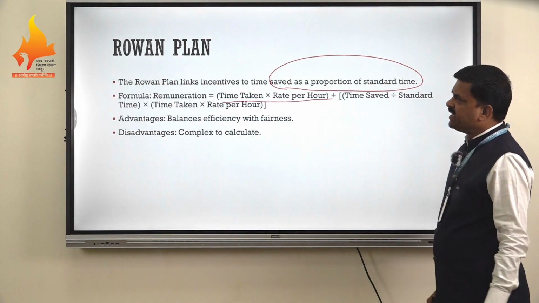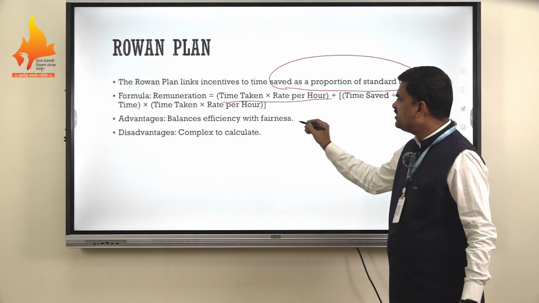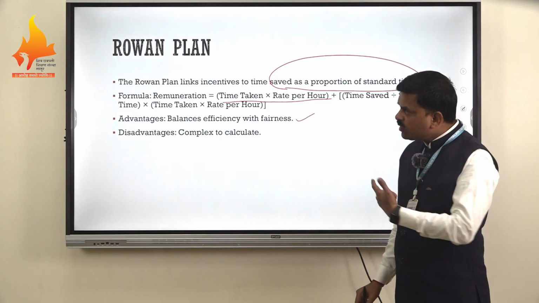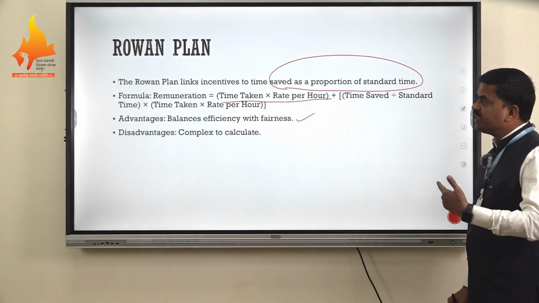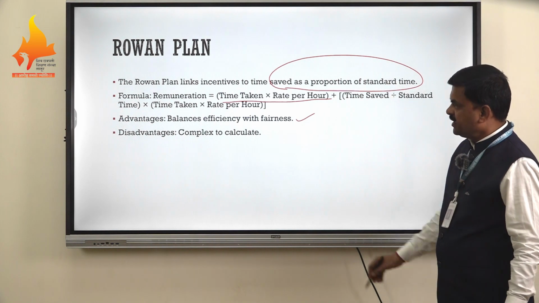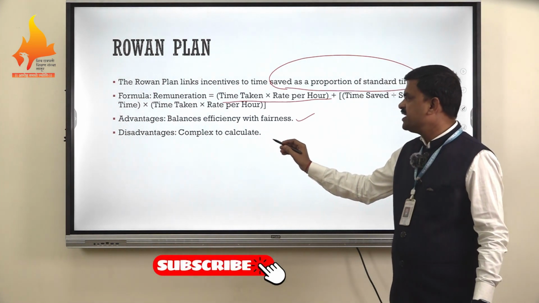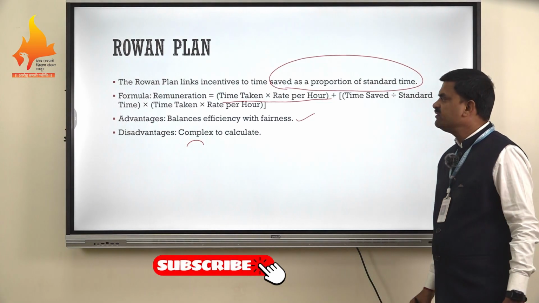So what is the advantage of this Rowan plan? It balances efficiency with fairness. Because of this plan, fair wages can be calculated easily and workers can be given higher and higher motives. The disadvantage is that it is a complex plan to calculate the wages of all the workers.